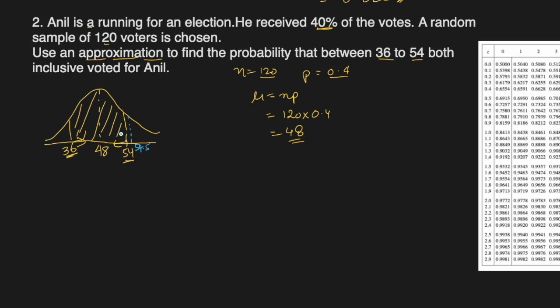So that if I find a probability below 54.5, it includes 54. But 36, I don't want it to be on the down side, I want it on the upper side, because the table I'm going to use includes only the below area. So that means we will have to use 35.5 here, so that this area is excluded. Okay, and 36 comes inside the area I want.